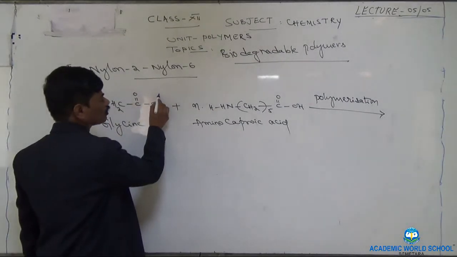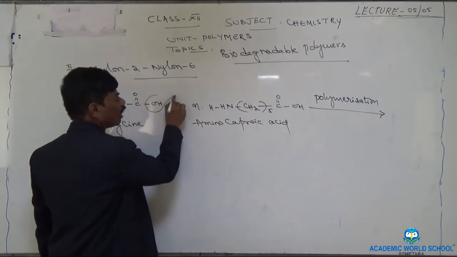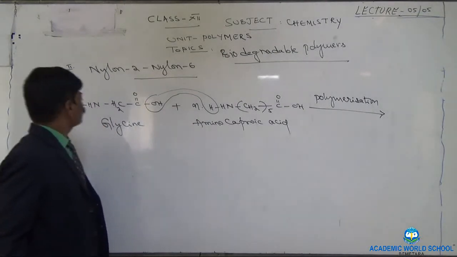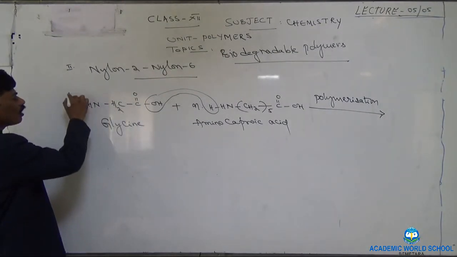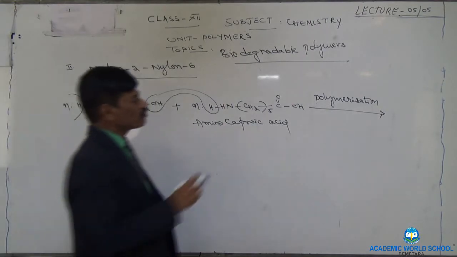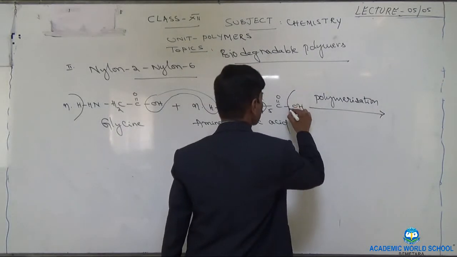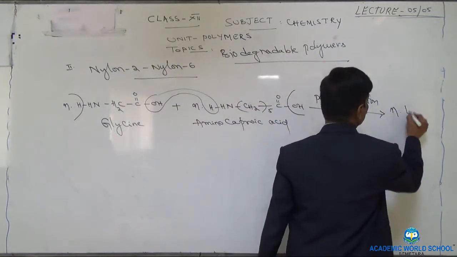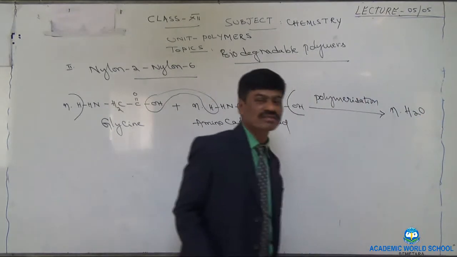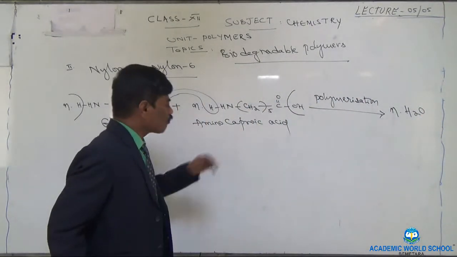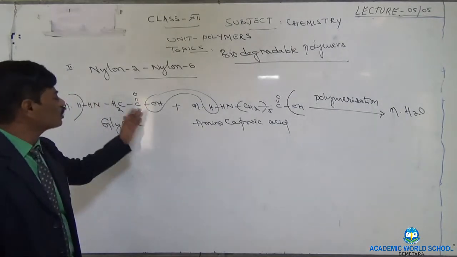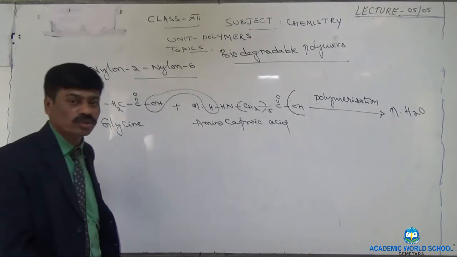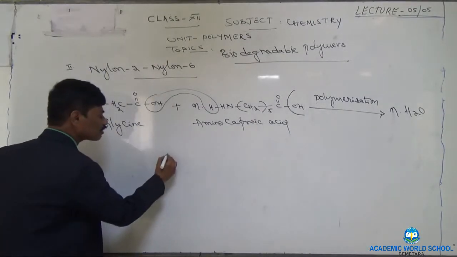From this first monomer OH and from second monomer hydrogen will combine, right? Same way, from first monomer n number of hydrogen atoms removed, from second monomer n number of OH groups are removed, again they will combine. As a result, n number of water molecules are removed. They are nothing but the simple byproduct. Now the main product. When these hydrogen and OH groups are removed, whatever are left out, if we join, we will get the product, that is nylon 2, nylon 6. It is like this.